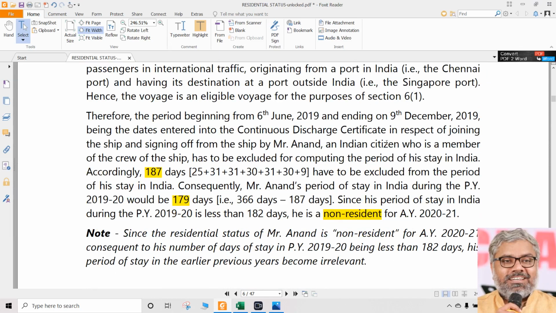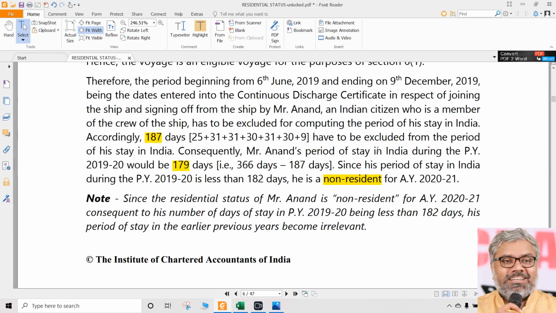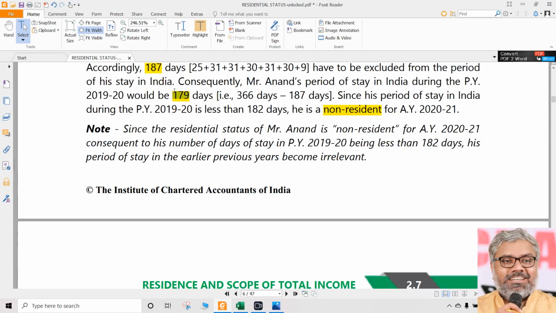Basically, only the first condition is applicable for him, which means the days he stayed in India should be at least 182 days. Whereas he stayed in India only for 179 days. Means he is a non-resident automatically. That is the position, and we have to write this here as a note also.